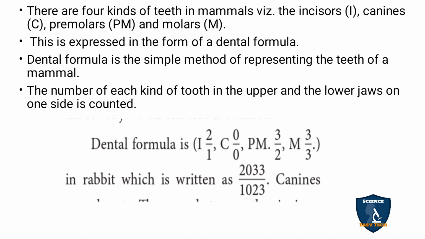In the rabbit, it can be written as 2 incisors, 0 canines, 3 premolars and 3 molars in the upper side, by 1 incisor, 0 canines, 2 premolars and 3 molars in the lower side. So this is the dental formula. They can ask it in 2 marks and in 1 mark also.